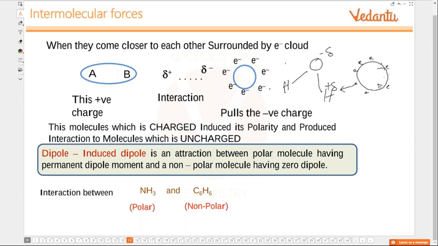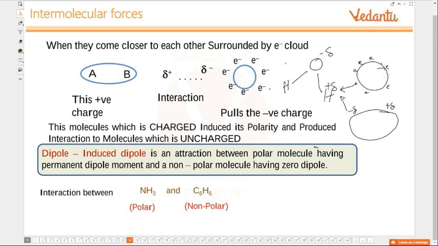When it attracts the electrons, the symmetry of the electron cloud of the oxygen molecule is lost for a moment. There will be slightly more electrons on this side, because of which this end of the molecule is slightly negative, and the other end has to be positive. So a momentary dipole is created in the non-polar molecule like oxygen.